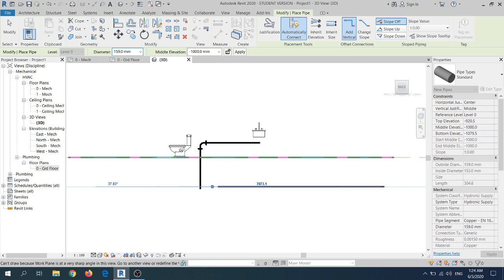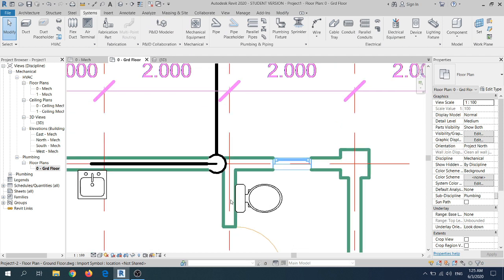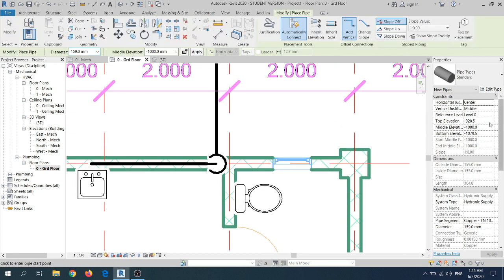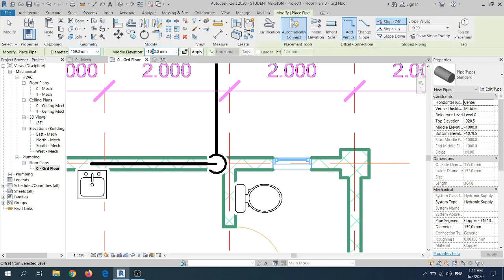Next, we are going to draw a pipe for the water closet. Double click the floor plan again, and today we would like to draw the pipes again. Choose the pipe you want, standard or plastic or any object library that you can insert into the system or software. Again, click system, pipe, and key in the offset of the pipe.